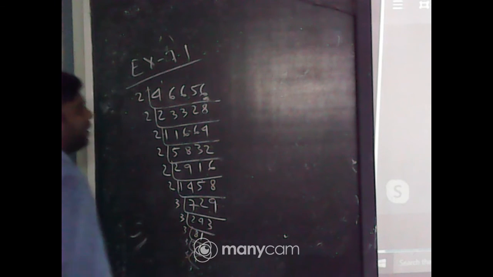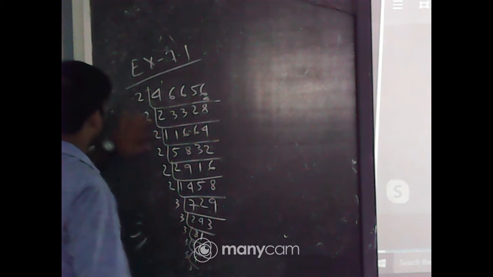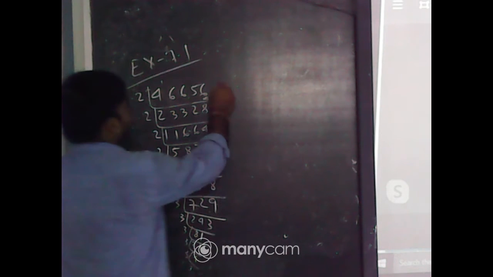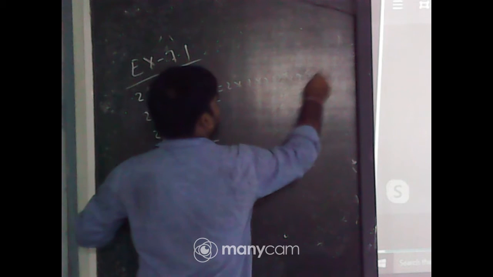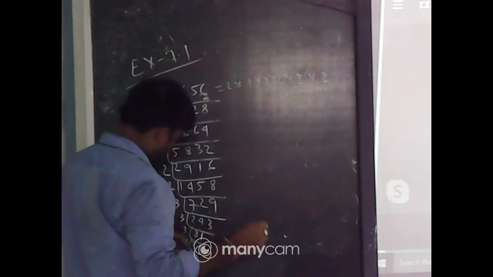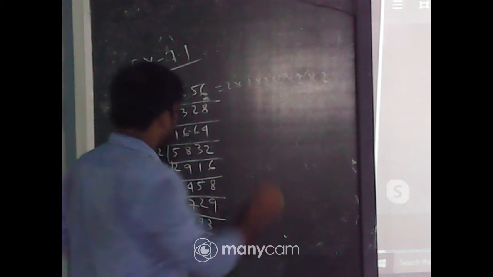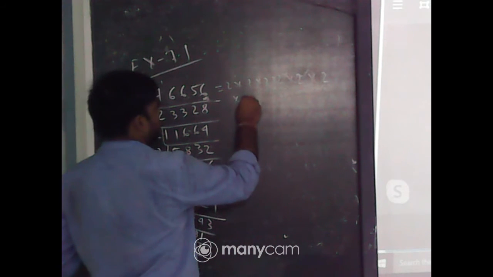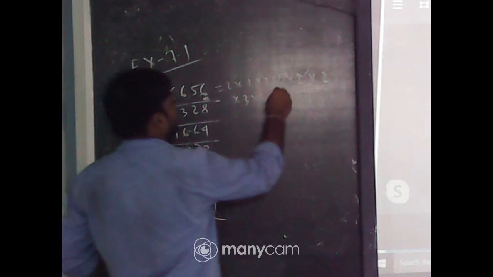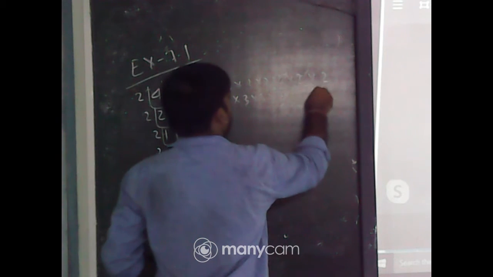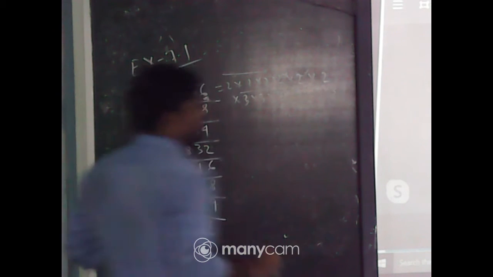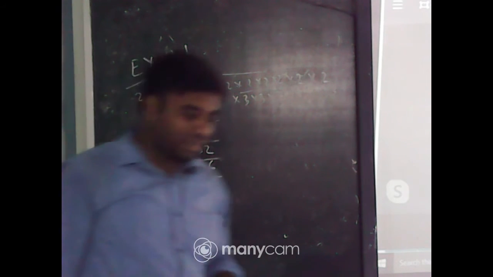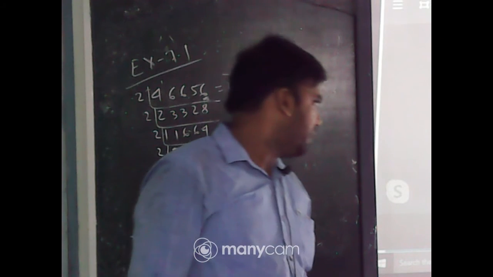So many factors are there: 6 twos, 4 threes... and 3 threes are there. This one, and all the factors make the triplet themselves. All the factors make the triplet.